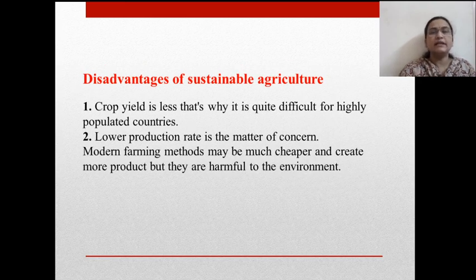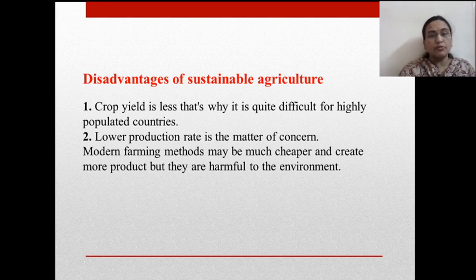Now, what are the disadvantages of sustainable agriculture? The basic disadvantage we can say is that crop yield is less, because maximum use of chemical fertilizer leads to the highest production, and that's why the majority of farmers use chemical fertilizers and pesticides also. But the sustainable way of agriculture leads to less production, and this is quite difficult for highly populated countries because such production is not sufficient for a highly populated nation. This is one of the limitations.